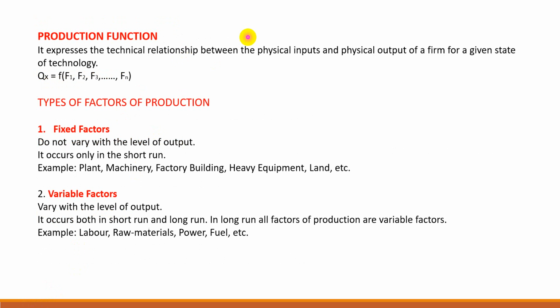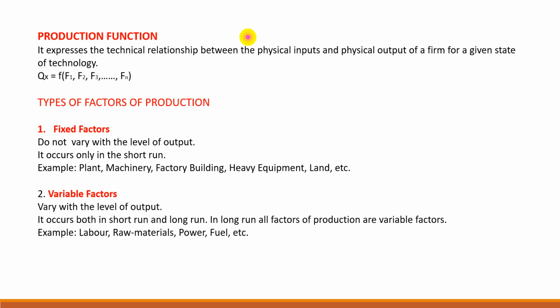Production function. The technical law relating inputs to output has been given the name of production function. So it is a purely technical function.